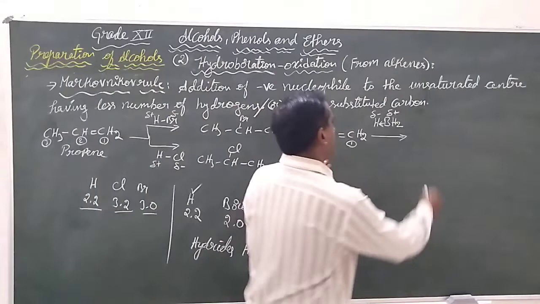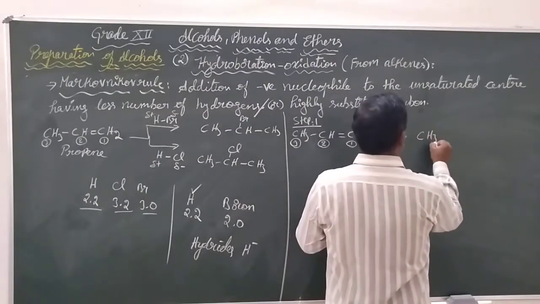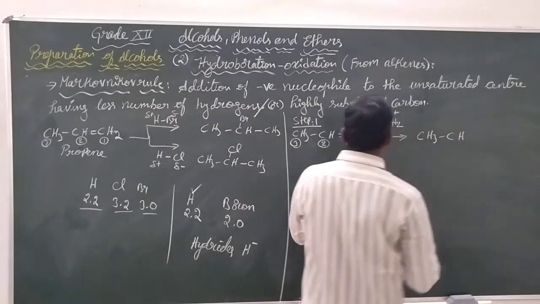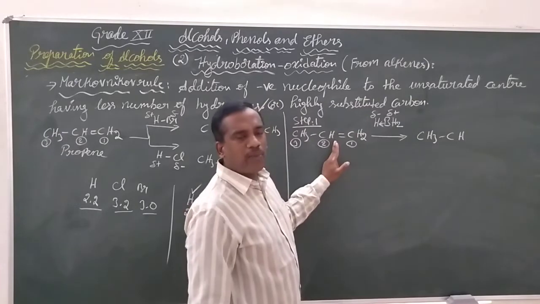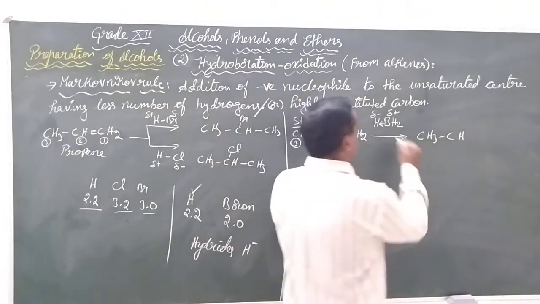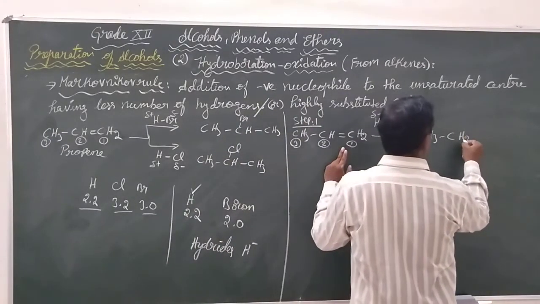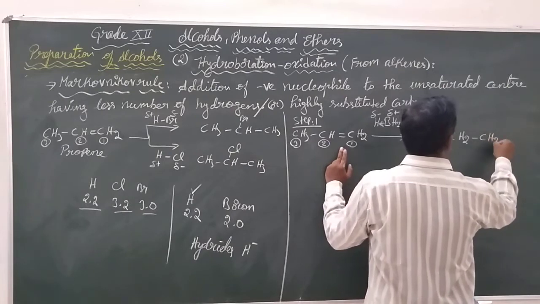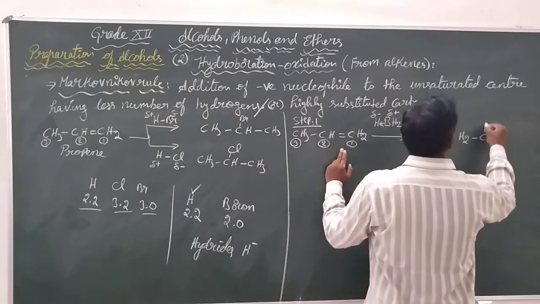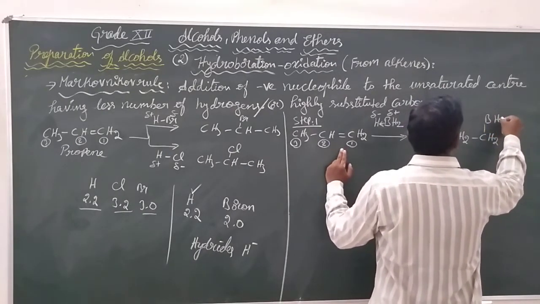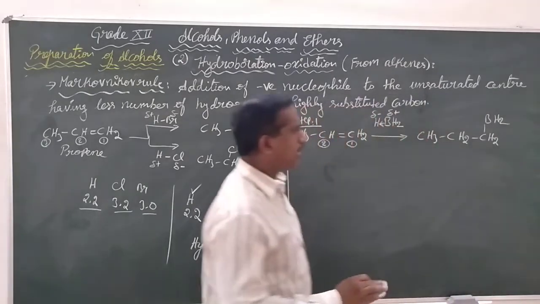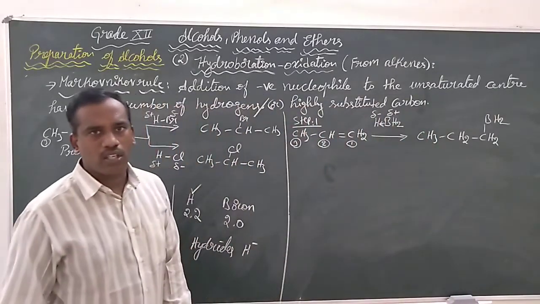So which carbon do we get? Like CH3, CH, this is what? The carbon having a lesser number of hydrogens. So the hydride is going to attach there, giving CH2, BH2. This is the intermediate we got.